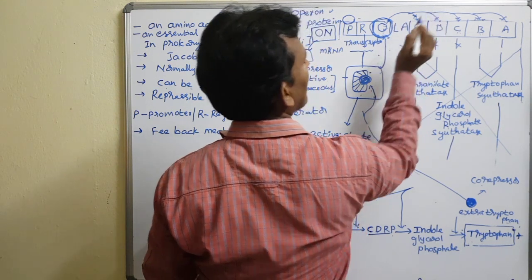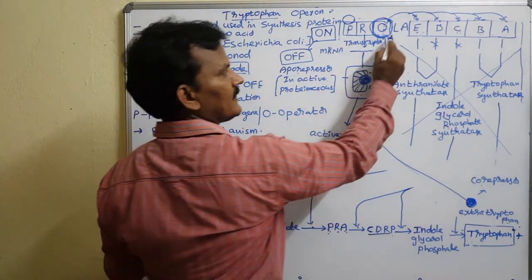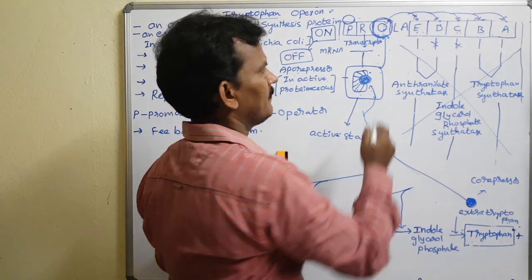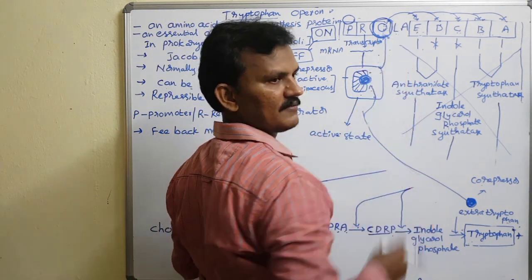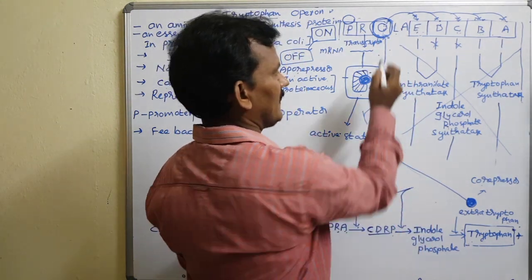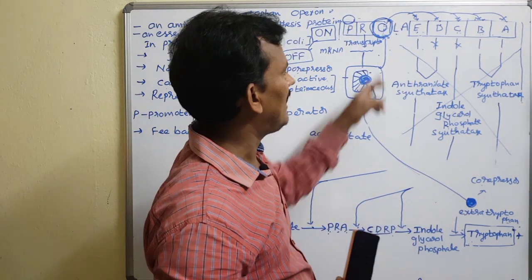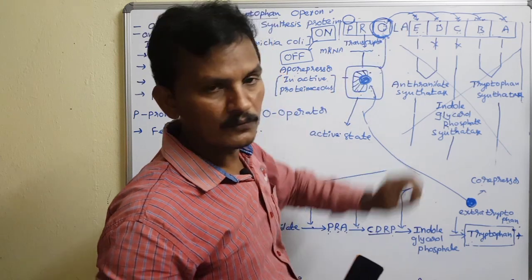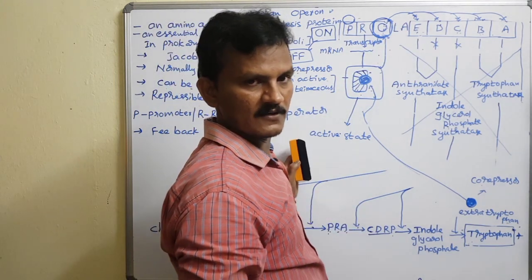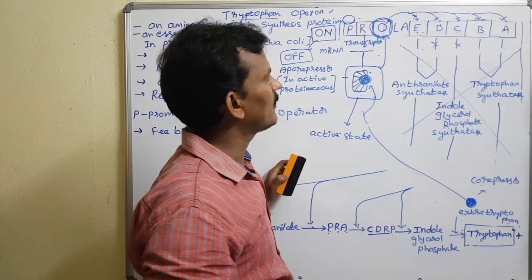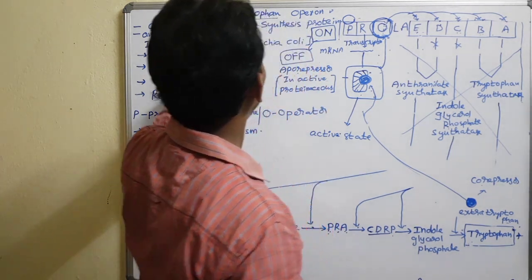For that, how they control, I will make one more video. The leader sequence is present after the operator, having around 14 nucleotides. Out of the 14 nucleotides, two nucleotides code for tryptophan.